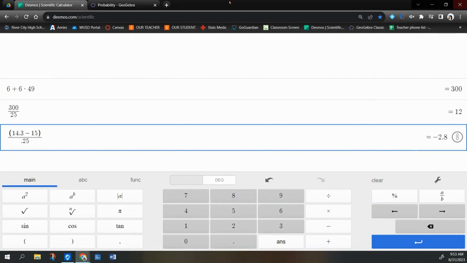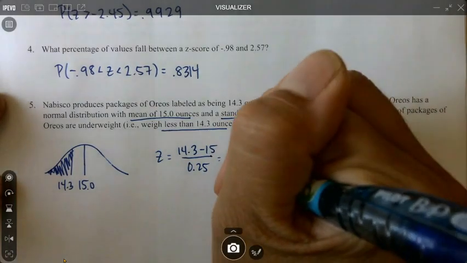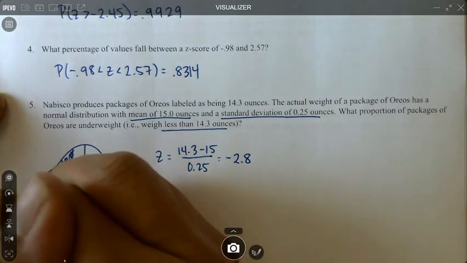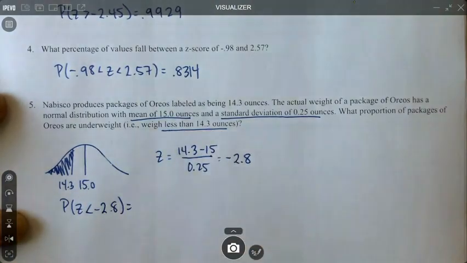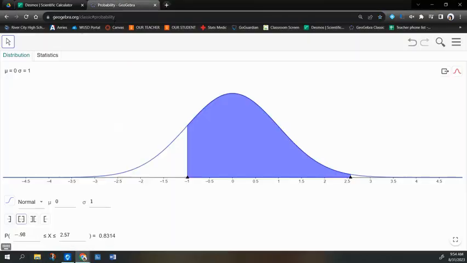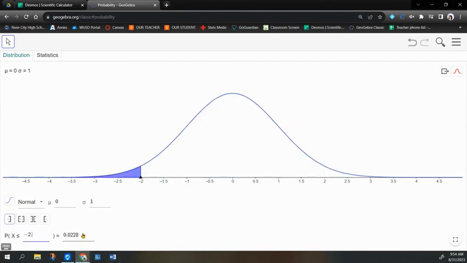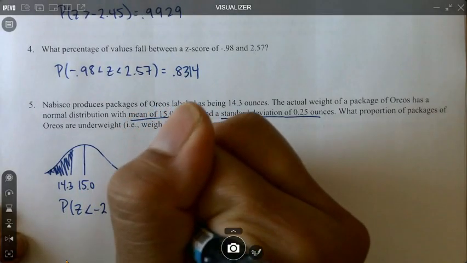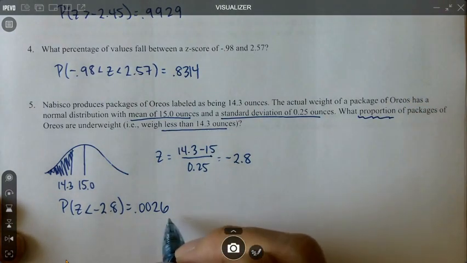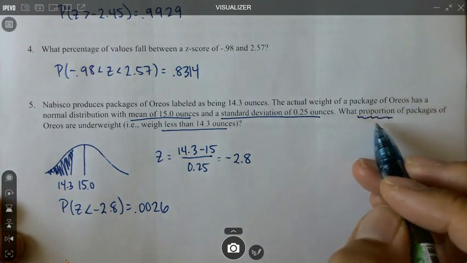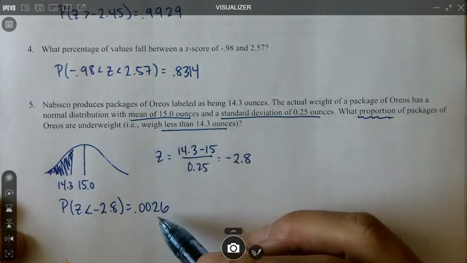0.25. So I get a z-score of negative 2.8. And the way I shaded it, z is less than negative 2.8. So now we're going to go to GeoGebra. We're going to select less than, and this is going to be negative 2.8. And that is going to be 0.0026. In this case, since it just asked for a proportion, we can actually leave it as the decimal, 0.0026. So answering in context, I would say the proportion of packages of Oreos that are underweight is 0.0026.